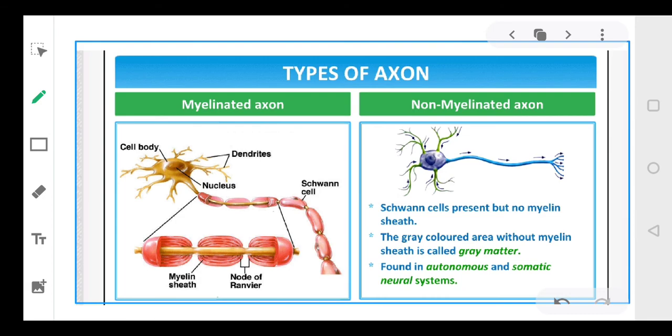Now as you can see here, this is a magnified view. See, this is your Schwann cell. These are your Schwann cells, right? The space between these cells is the nodes of Ranvier. So the Schwann cells are there, and the myelin sheath is present. Okay?